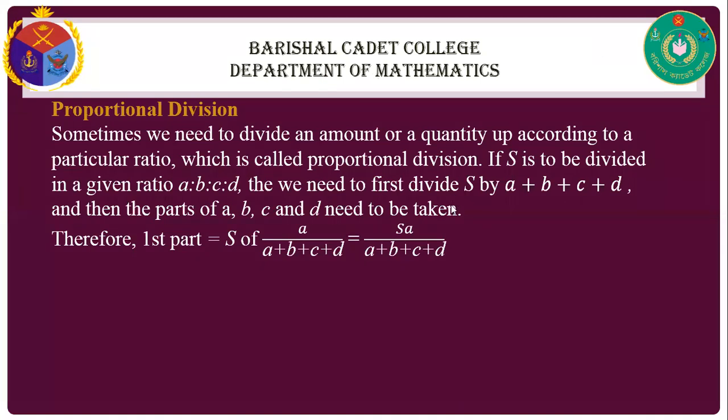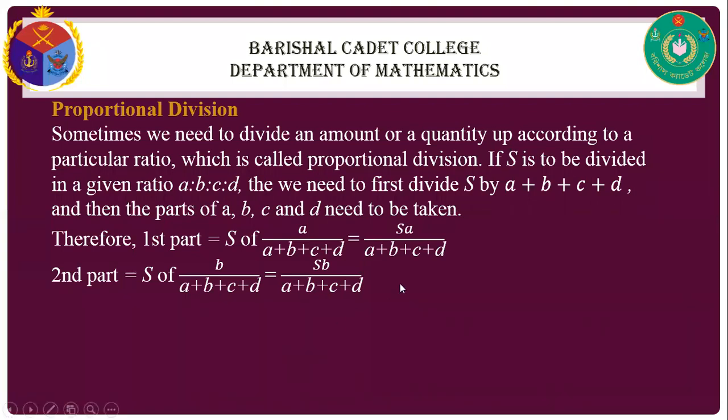Now, the second part, B's share is SB divided by A plus B plus C plus D.